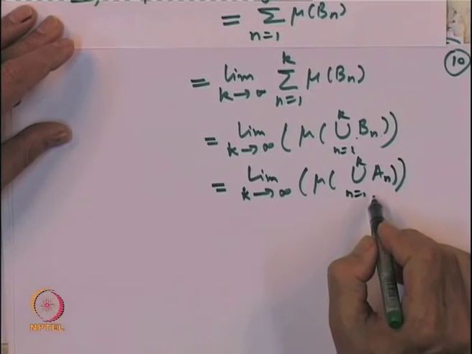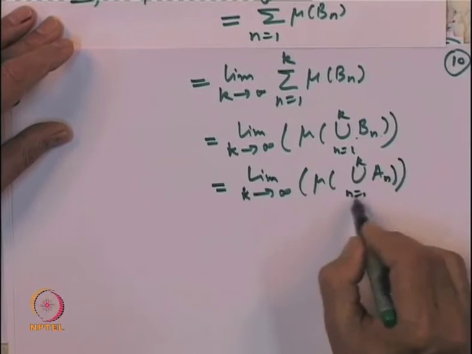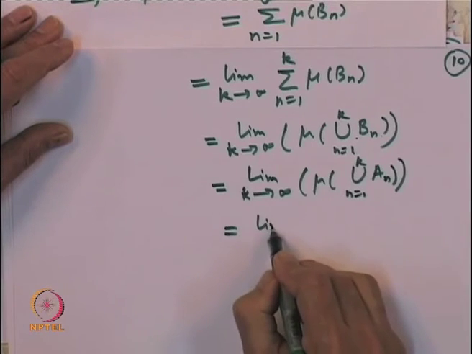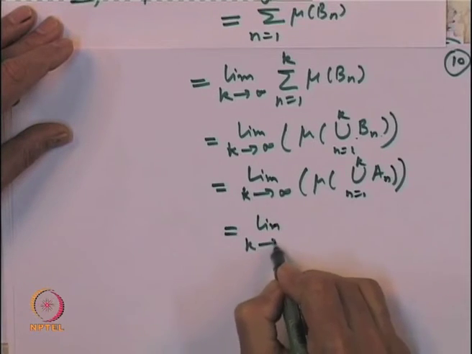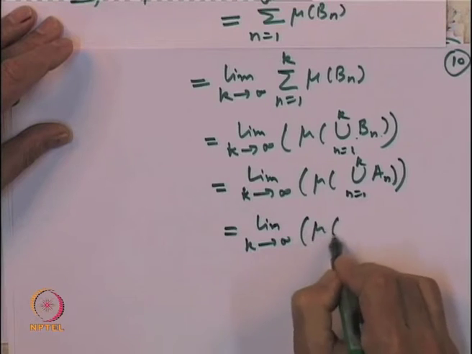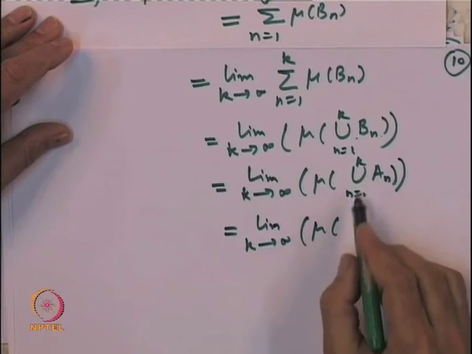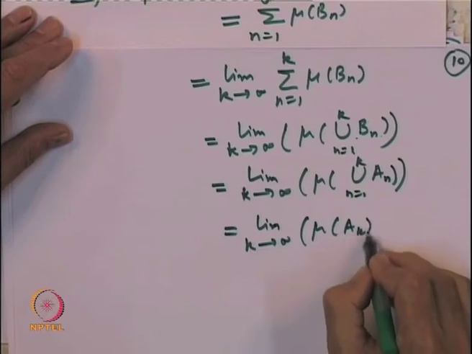But note, we have not used anywhere the fact that A n's are increasing. So, since A n's are increasing, what is this union? This union is precisely mu of the largest set, that is A k. So, that is mu of A k.